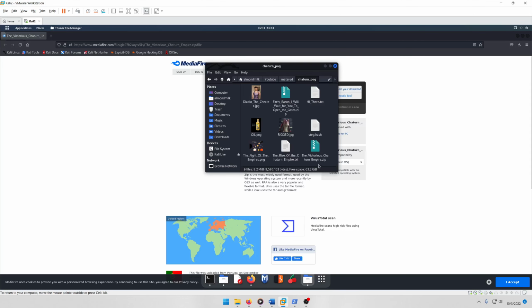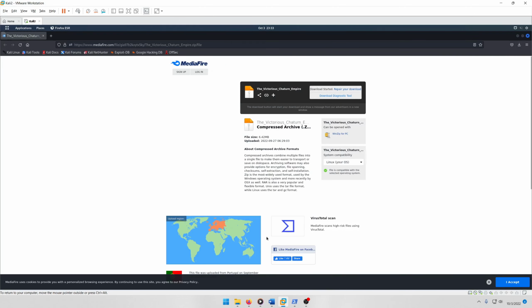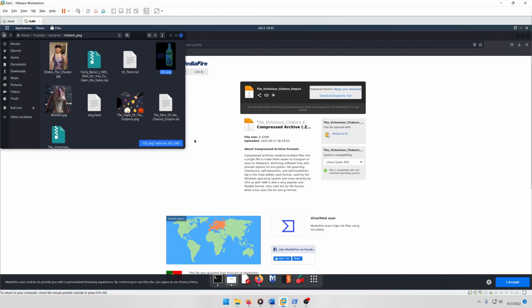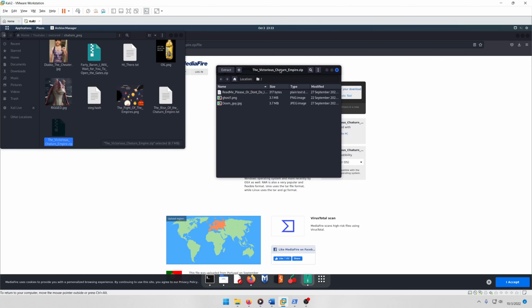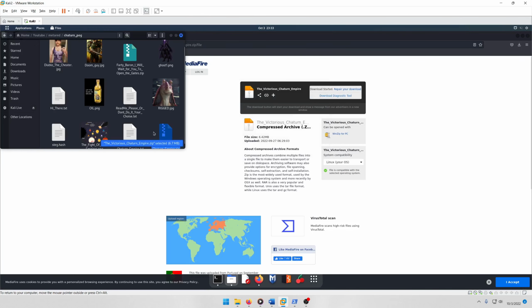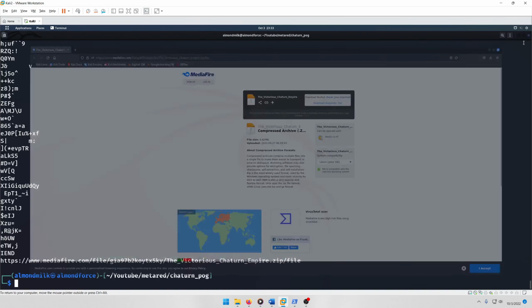All right. See what we're looking at here. Okay, we got 3 files here. They don't appear to be password protected, so we can just grab them and paste them in. All right, close that browser window.